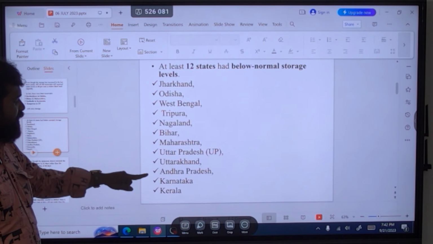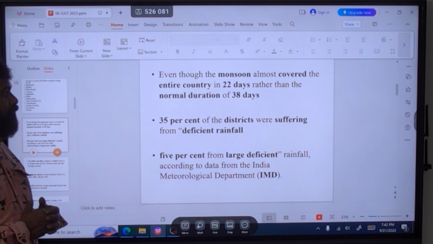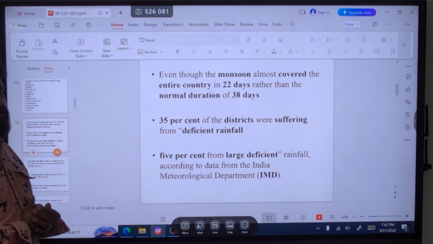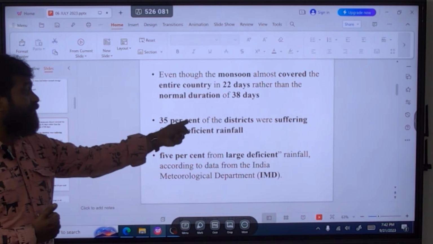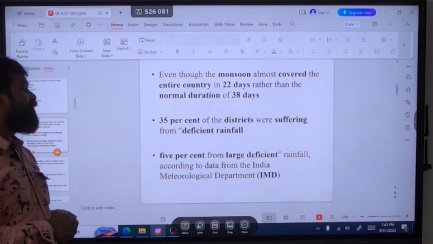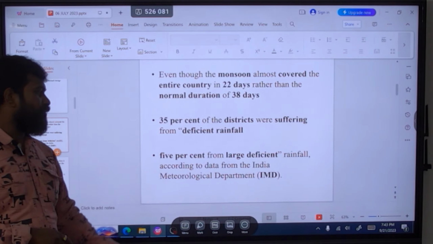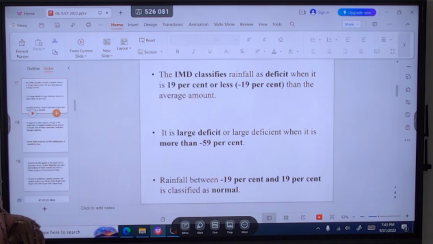And if you see this, we know that the monsoon covered the entire country in 22 days rather than the normal duration of 38 days, right? So 35% of the districts suffered from deficit rainfall. It's not the reservoirs, it is the 35% of districts in India which suffered from deficit rainfall, and 5% had large deficit of rainfall according to the Indian Meteorological Department data. So we have a lot of water deficit problems this year.